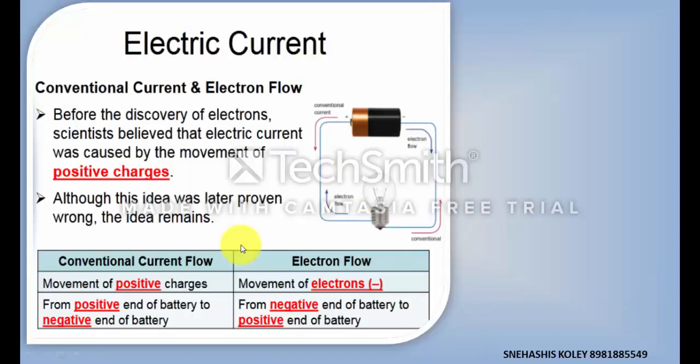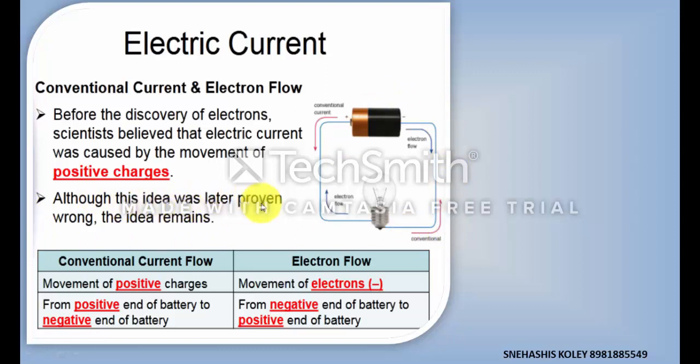Electric current: conventional current and electron flow. Before the discovery of electrons, scientists believed that the electric current was caused by the movement of positive charge, which we have discussed in the first slide of this topic.